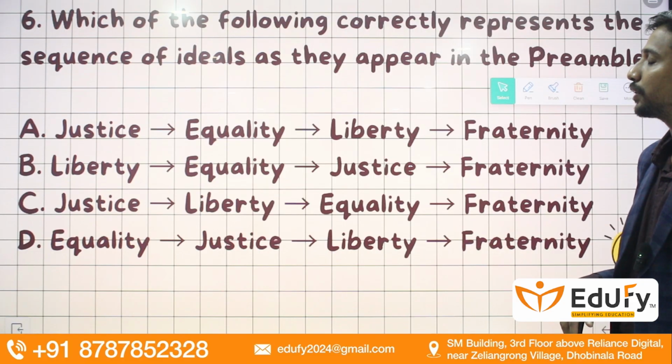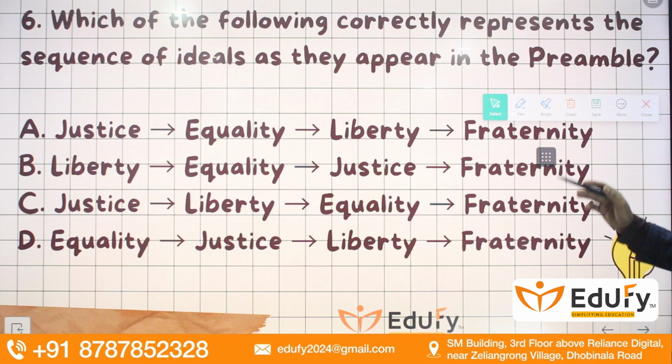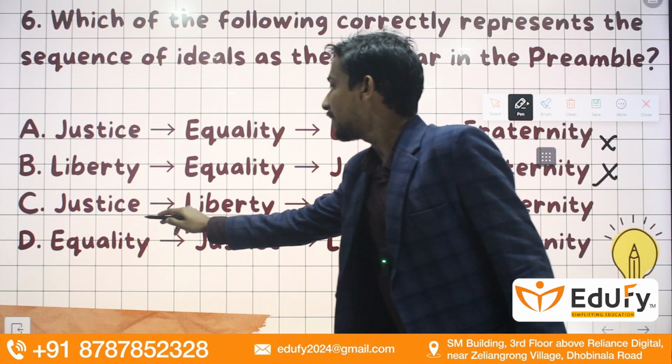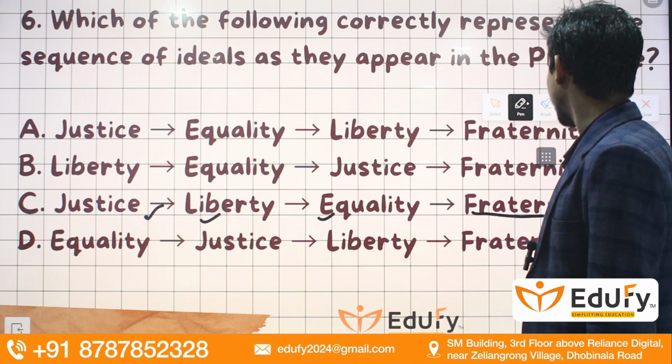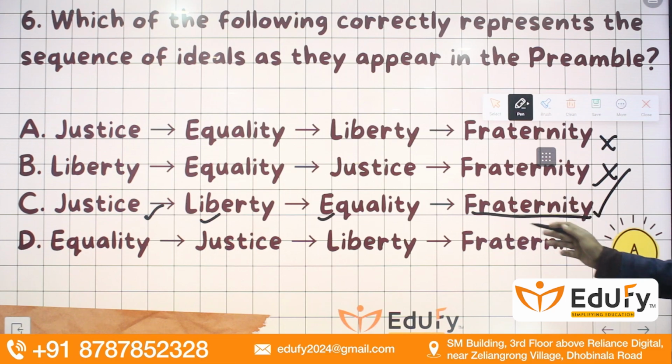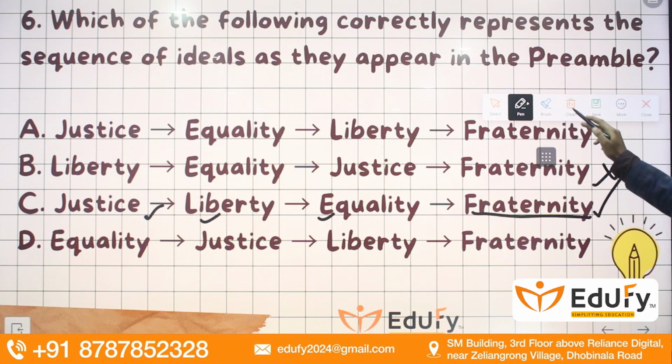Moving towards the next, which one of the following correctly represents the sequence of ideals as they appear in the preamble? Is it justice, equality, liberty, fraternity? Liberty, equality, justice, fraternity? No, it is justice, liberty, equality, and fraternity. This is the correct option: justice, liberty, equality, and fraternity.